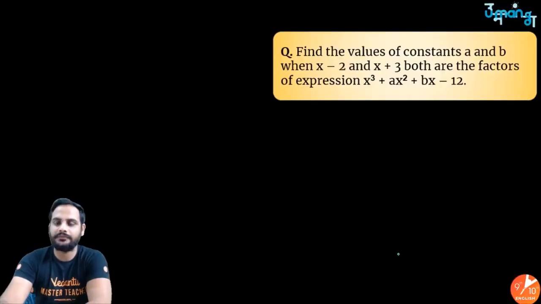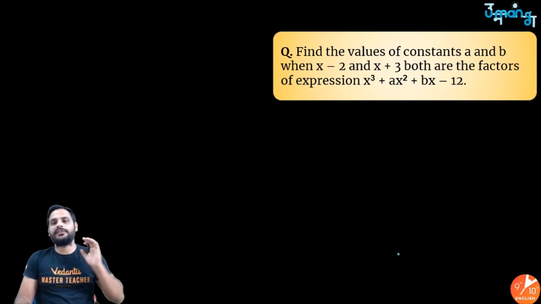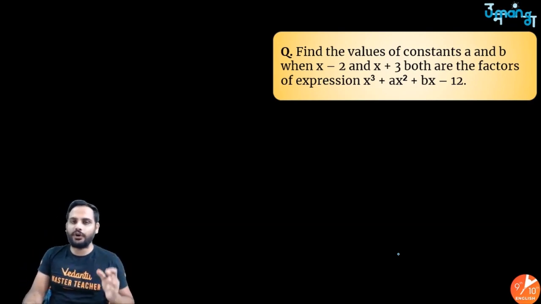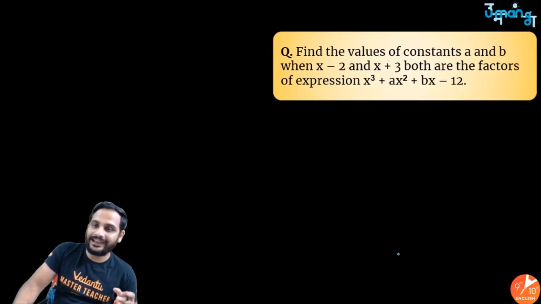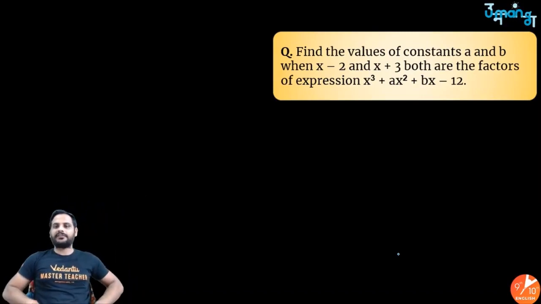8. Now, next part. Find the values of constants a and b when x minus 2 and x plus 3 both are the factors of the expression x cube plus ax square plus bx minus 12. Now it's a very good question because this is combining your knowledge of factorization as well as your knowledge of linear equations in two variables, right? So it is combining both.